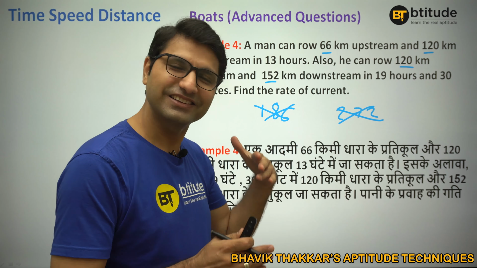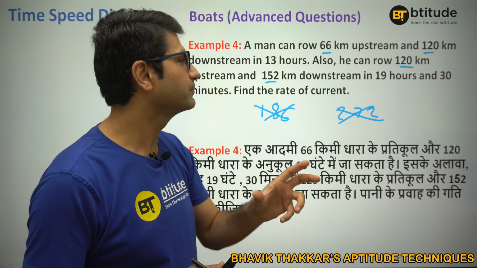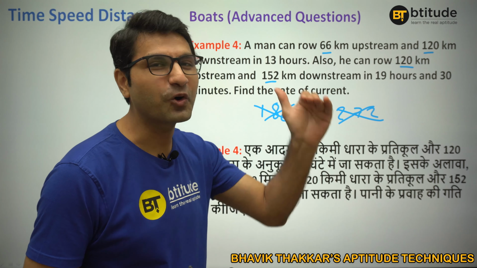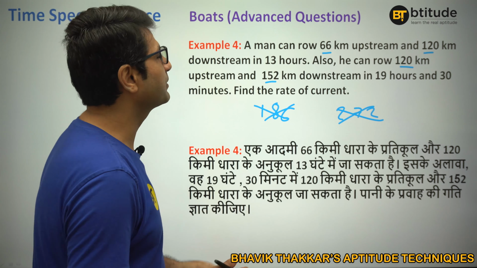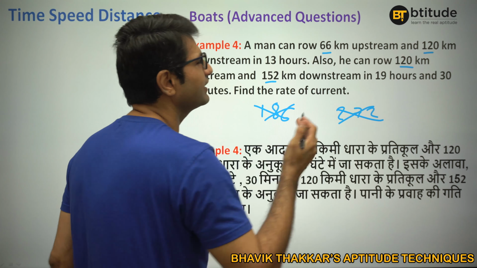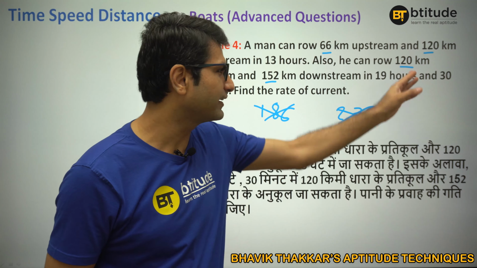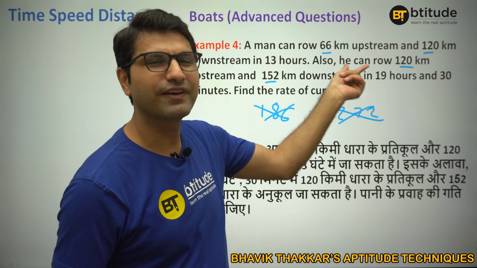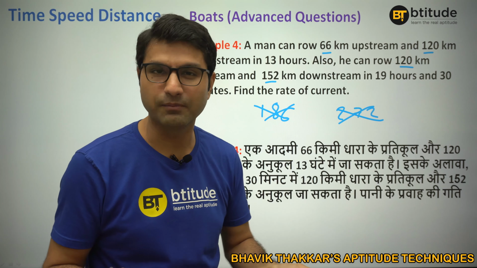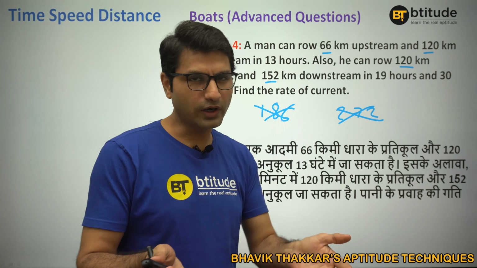Then we learned another trick. What if we make one of the distance same, like upstream in both the cases or downstream in both the cases? So upstream in both the cases 66 and 120, difficult. We can make it 11 6s are 66 and this is 20 6s are 120. So we can multiply it first with 20, second with 11, but they are big numbers comparatively. So we can do it, okay.